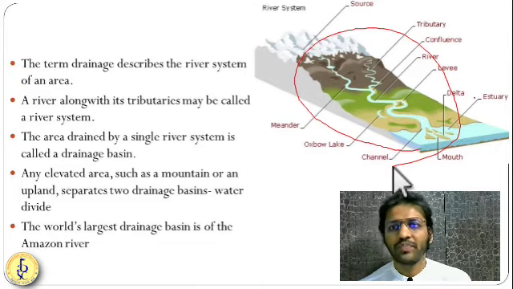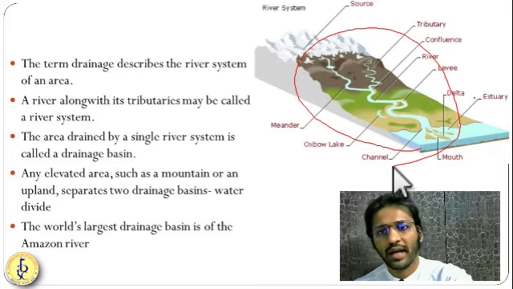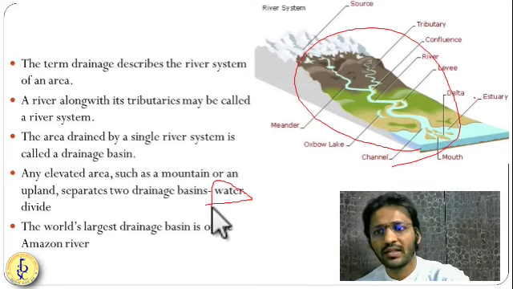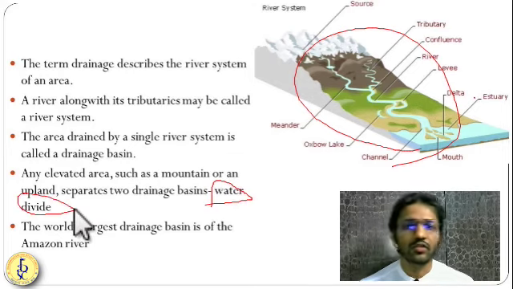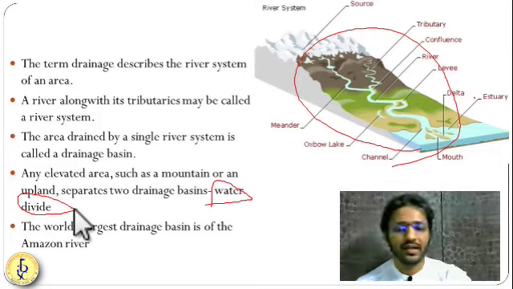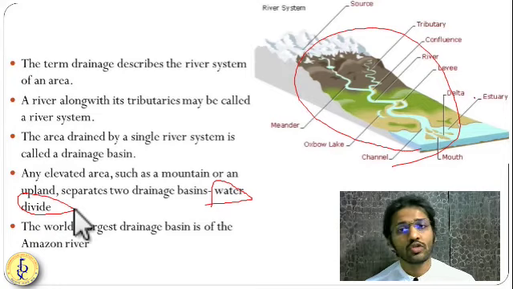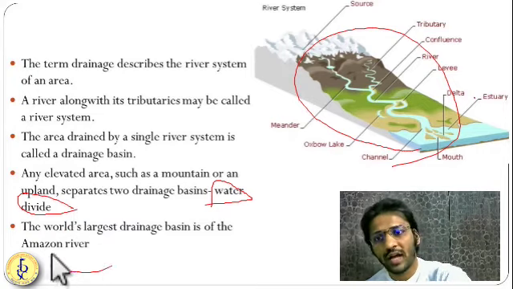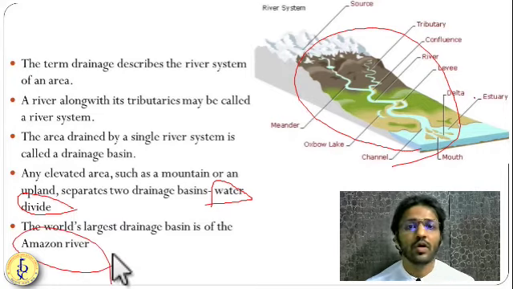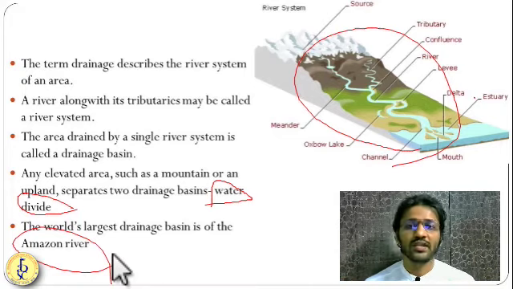Getting it? These elevated areas or water divides are very important in understanding the river system in case of India. Even in India, we have divided rivers according to the water divides. In 11th standard NCERT, we are going to see that. The biggest river system in the world is the Amazon river system, in terms of water volume by its discharge.